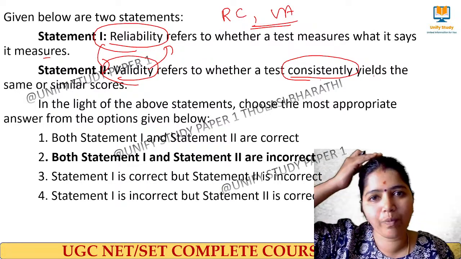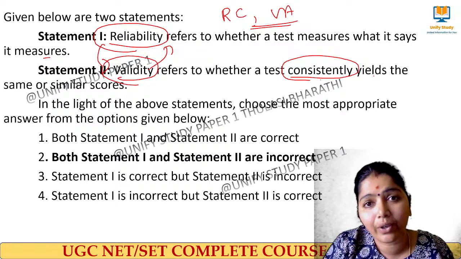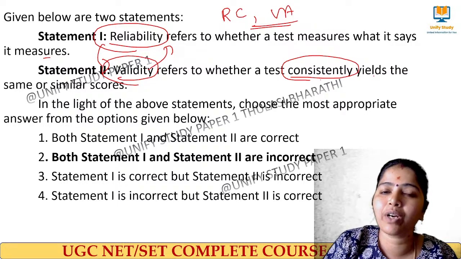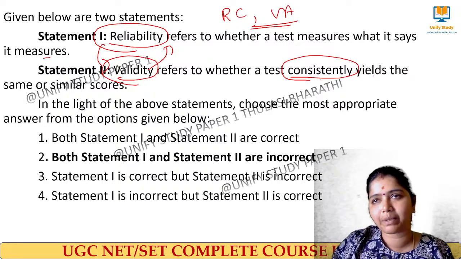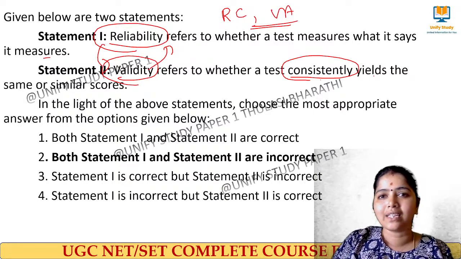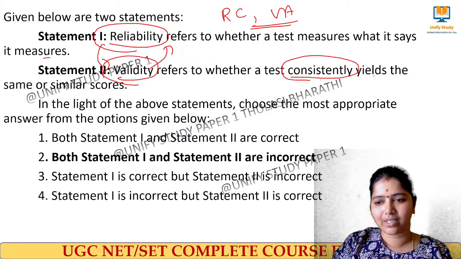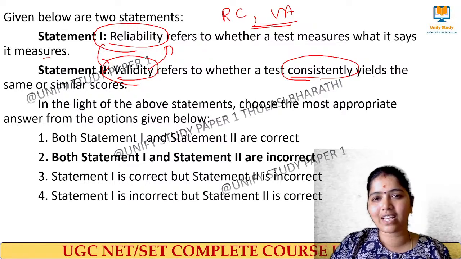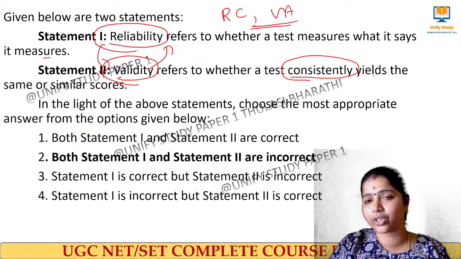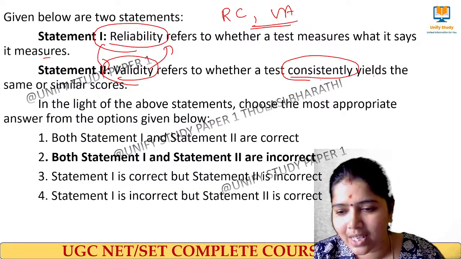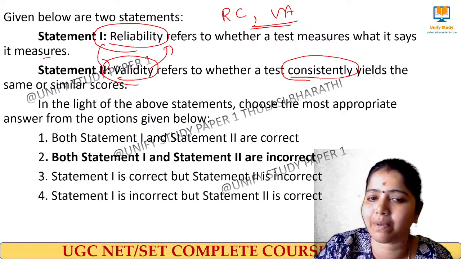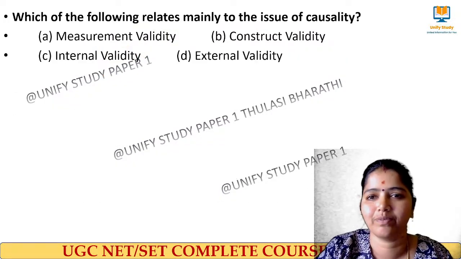If it gives 62, that is not my height and not an accurate height. My height is 162 centimeters, so if the machine gives 62, I'll say the instrument is not accurate for height measurement. Clear? RCVA. Here both statements are false.